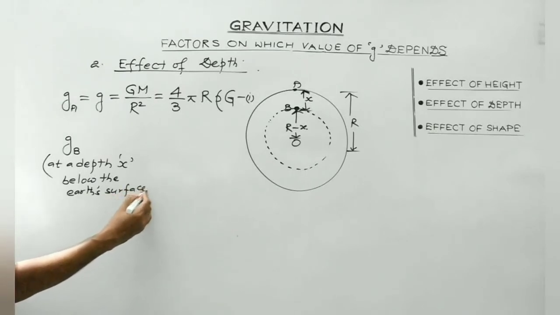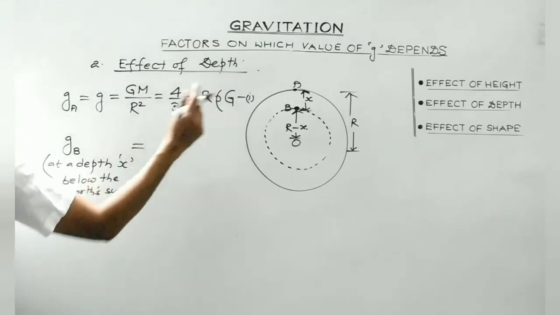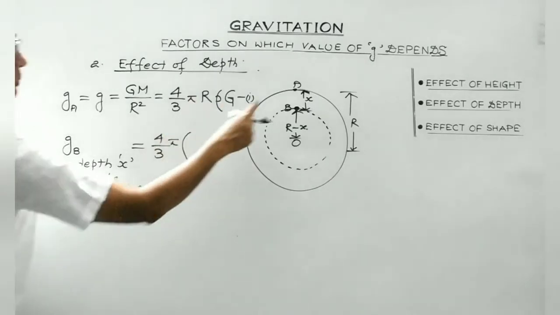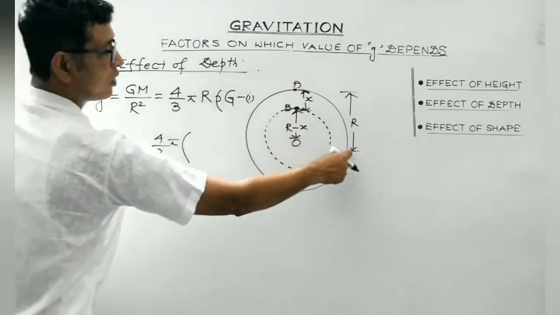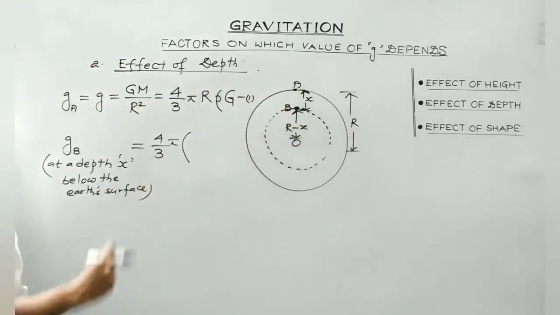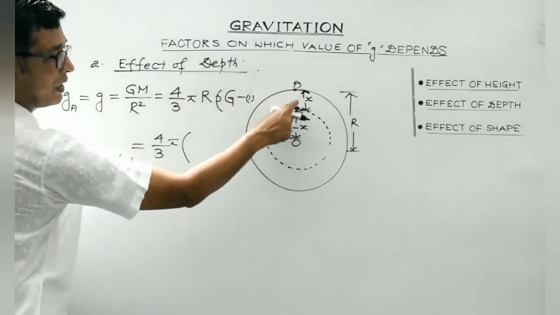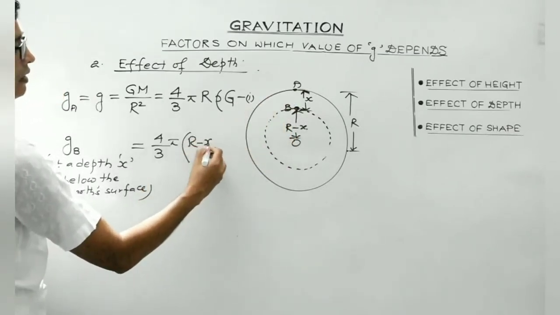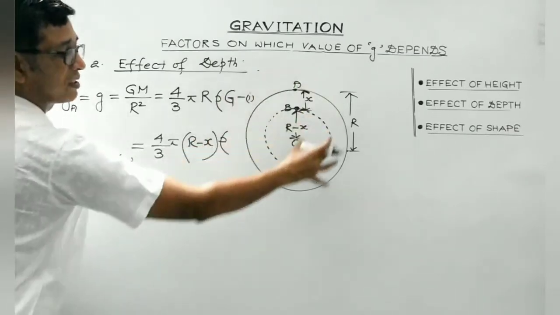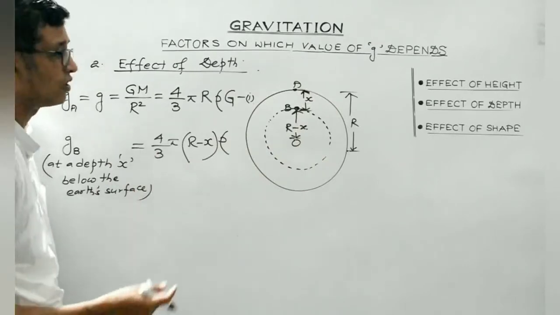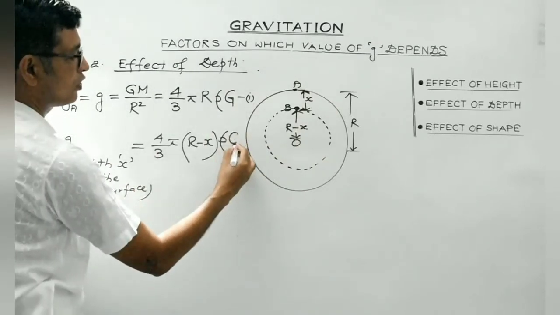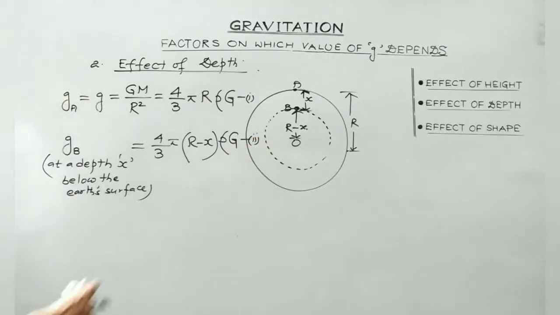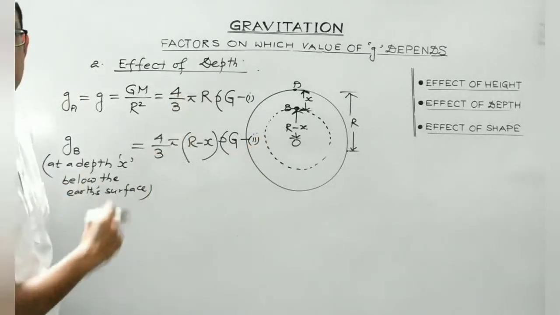What we get is, we'll make use of this expression, right? 4 by 3 pi in place of r. Earlier it was r when the observation point was on the Earth's surface. Now point B is at a depth x below the Earth's surface. So from the center it is r minus x. Rho is considered to be the average density of the Earth, which is constant. G is the universal gravitation constant. Again, it's a constant. Clear, students? So that is why I made use of this particular formula, right?